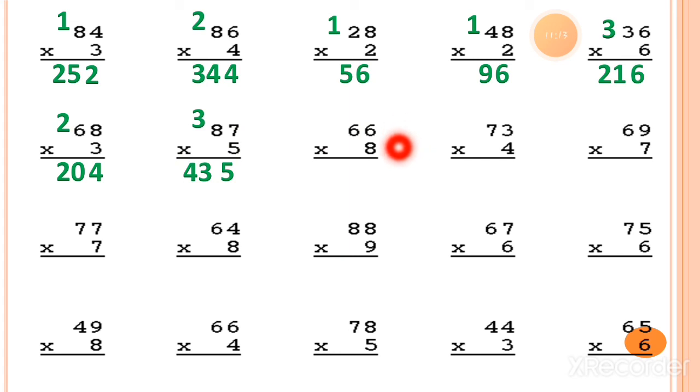Now the next one is 8 6s. How much is it? If you know the table very well, you can easily solve this sum by yourself without taking anyone's help. But to solve these types of sum, you must need a table. If you know the table, this is the easiest sum for you. Now the next one, 8 6s. 8 6s is equal to 48.